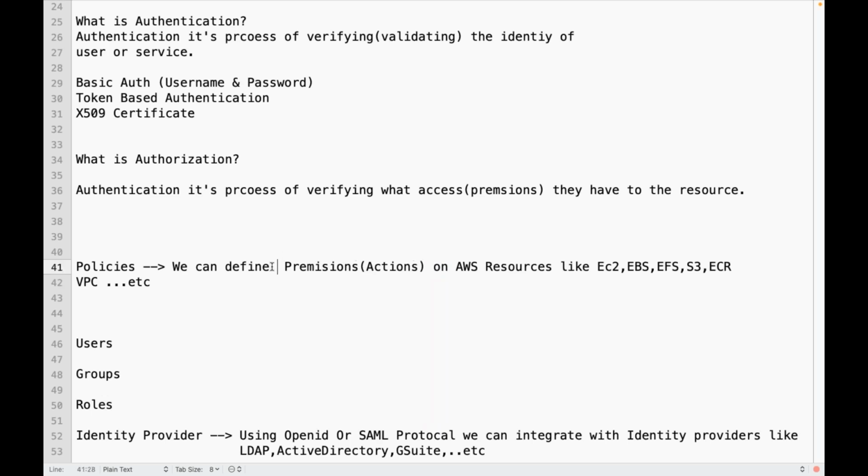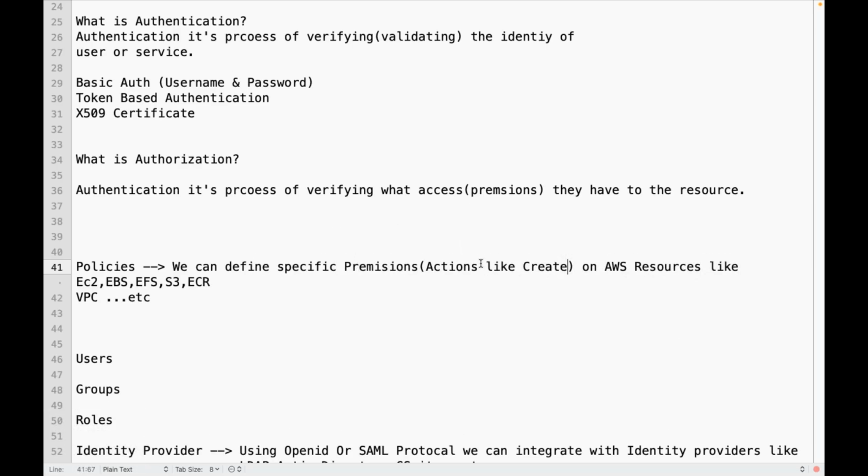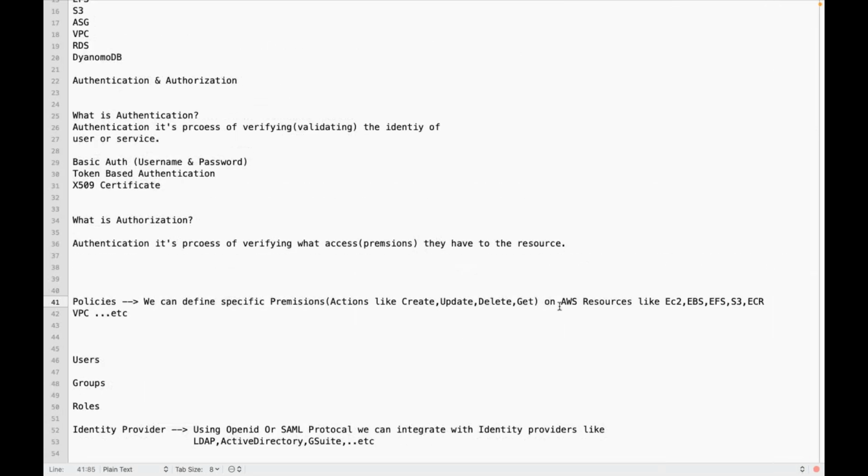We can define specific permissions, actions like create, update, delete, get, on AWS resources like EC2, EBS, EFS, using IAM policies.